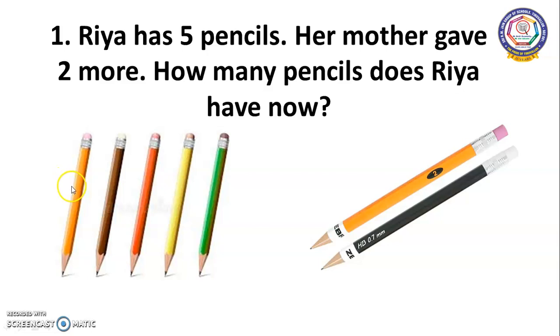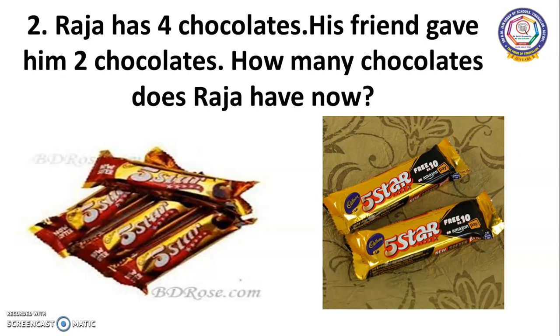Ria has how many pencils? 1, 2, 3, 4, 5. Okay, 5 pencils. Her mother gave how many? 1, 2. Right? Now, already Ria has 5 pencils. After 5, what will come? 6, 7. Now she has 7 pencils totally.